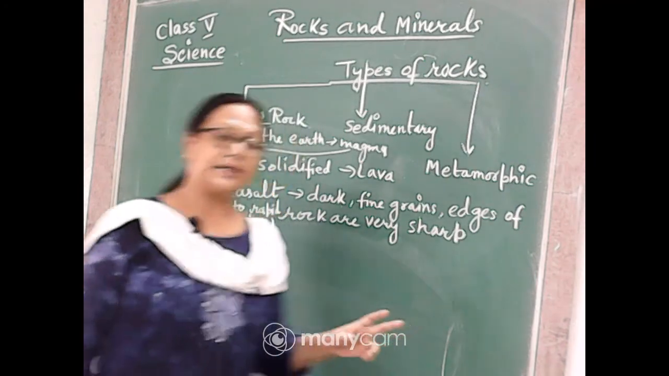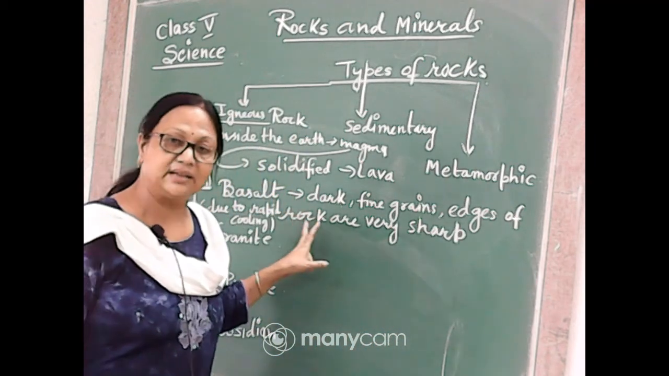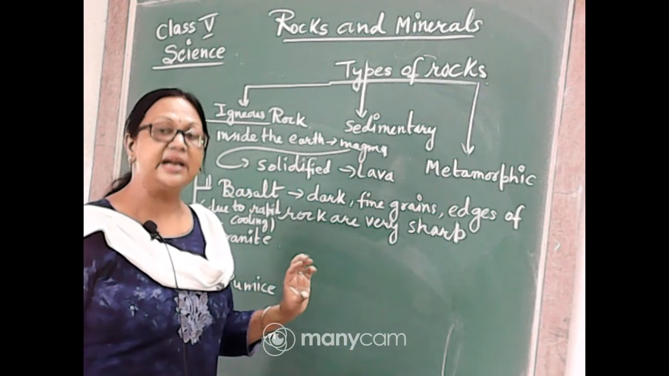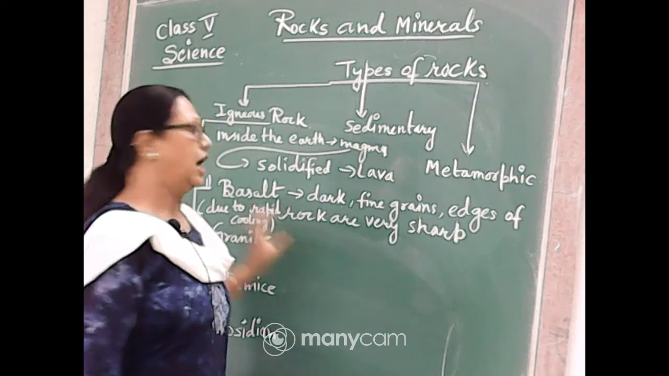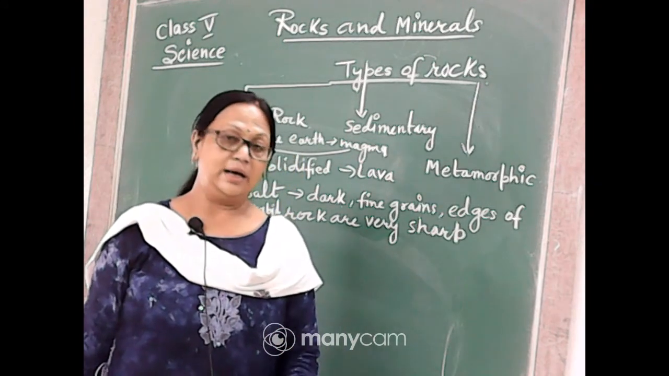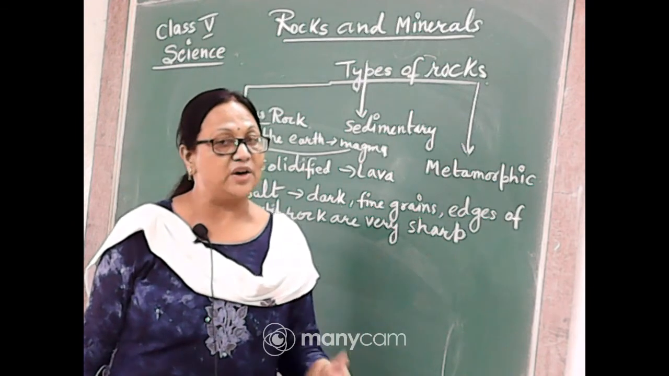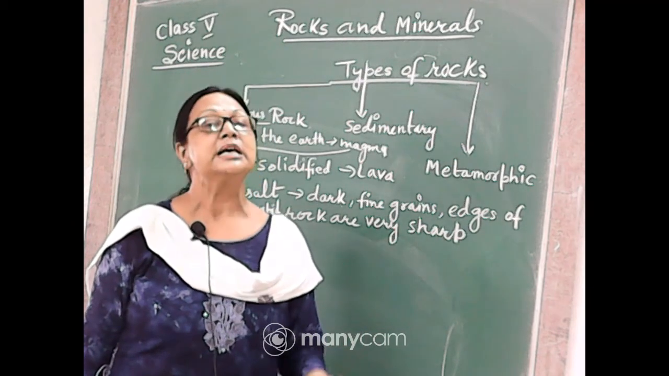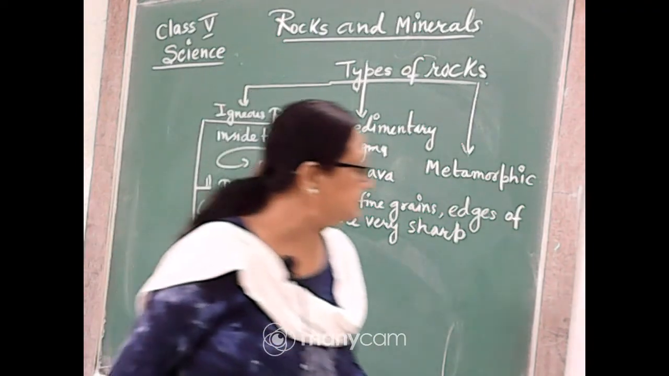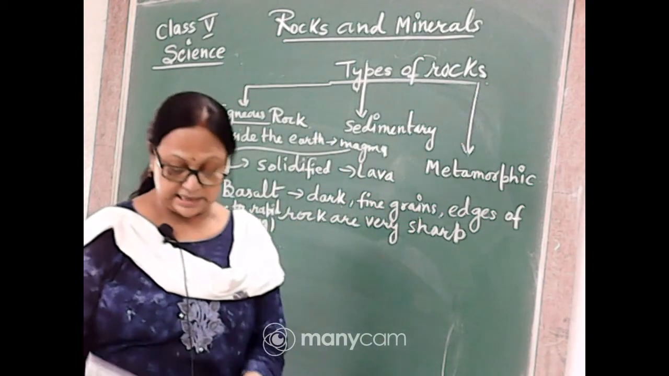So what are the characteristics? They are very fine in nature, their edges are sharp, and they are usually dark in color. And how do they form? They form due to the rapid cooling of the lava, or you can say the solidifying of the lava, in the portions where it happens rapidly and very early. These types of rocks form the basalt rock.